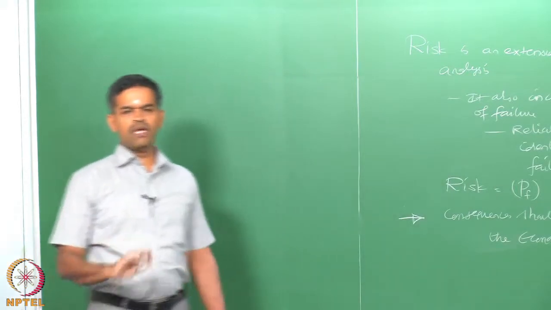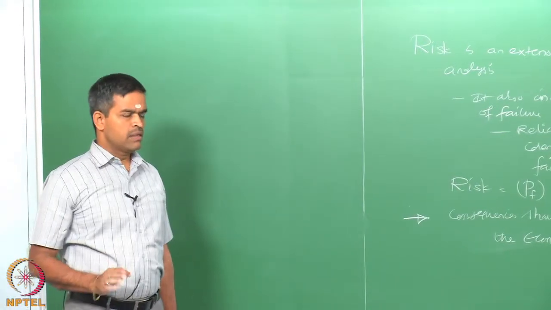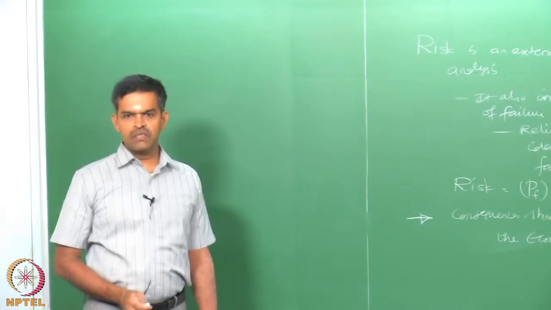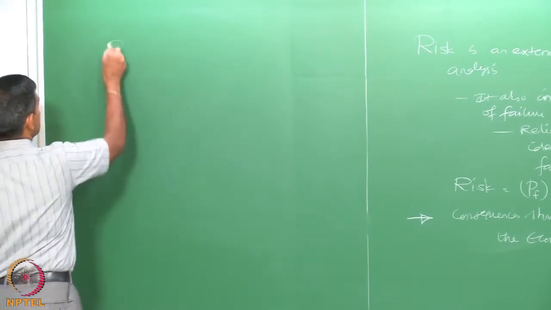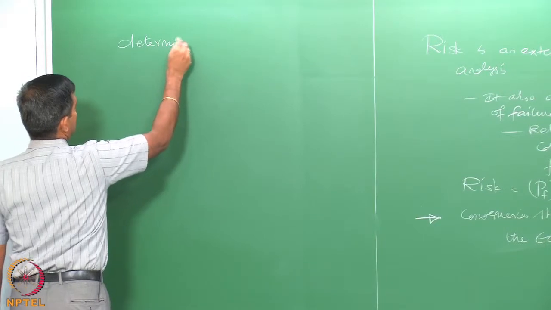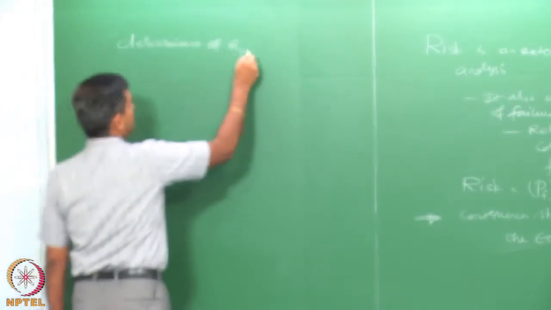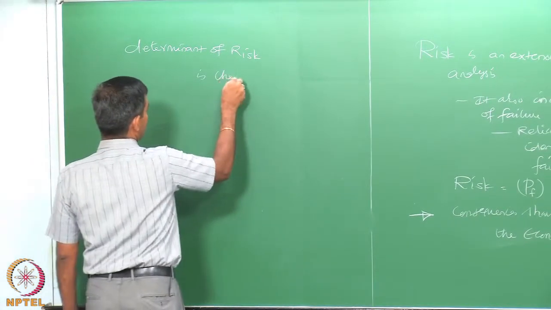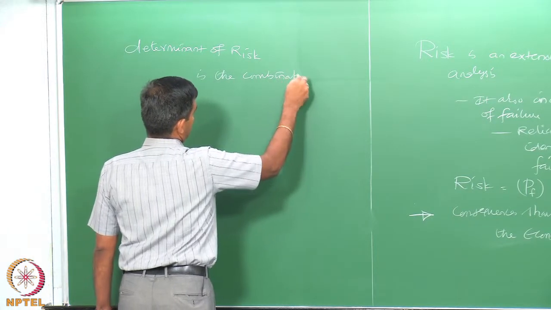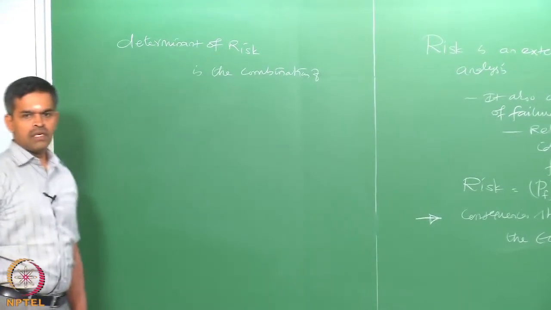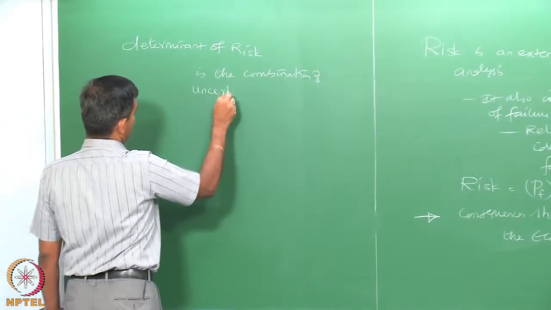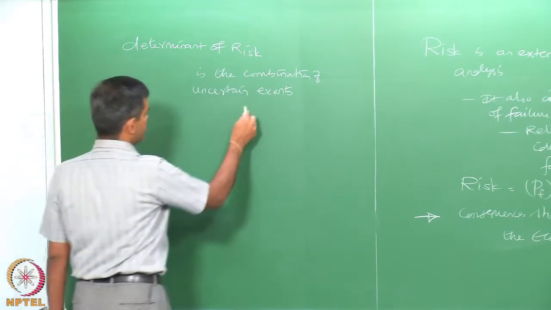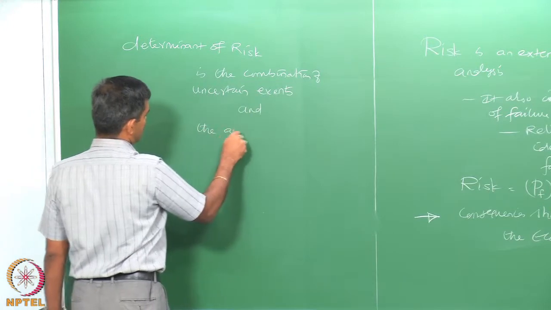Therefore, in system reliability or in general in reliability theory, the combination of uncertain events and adverse consequences is a determinant of risk. Determinant of risk is the combination of uncertain event and the adverse consequences.